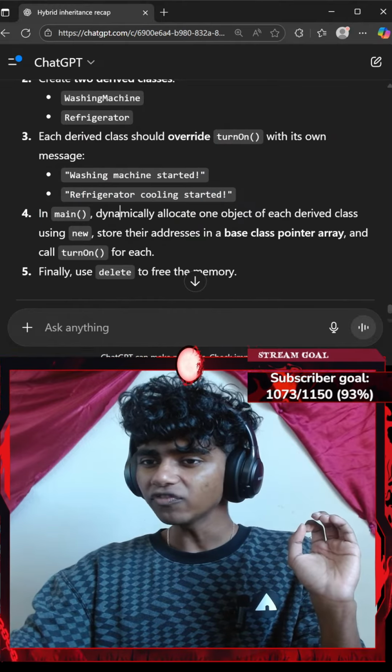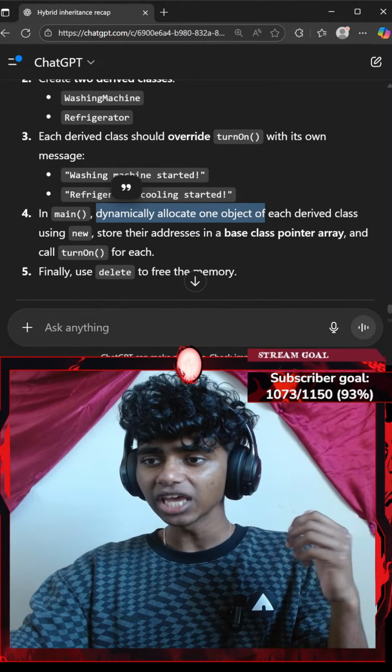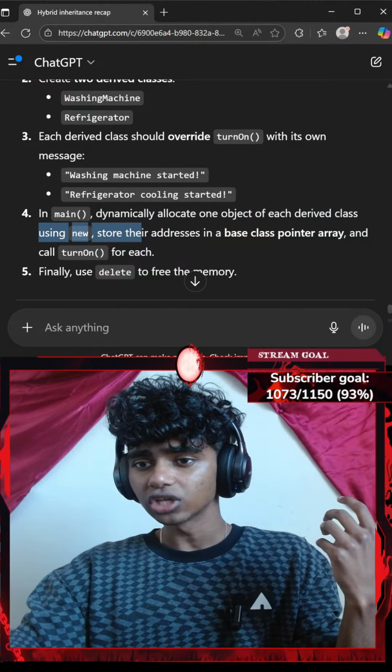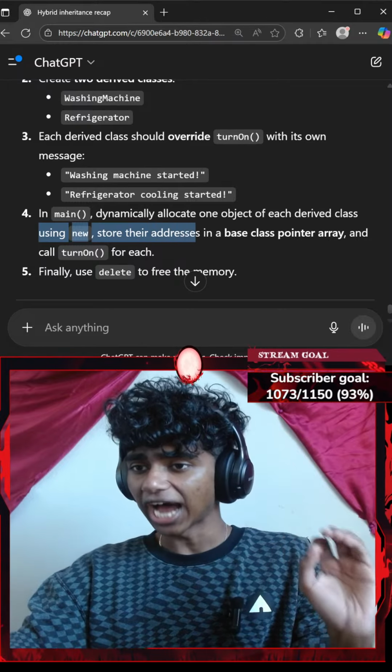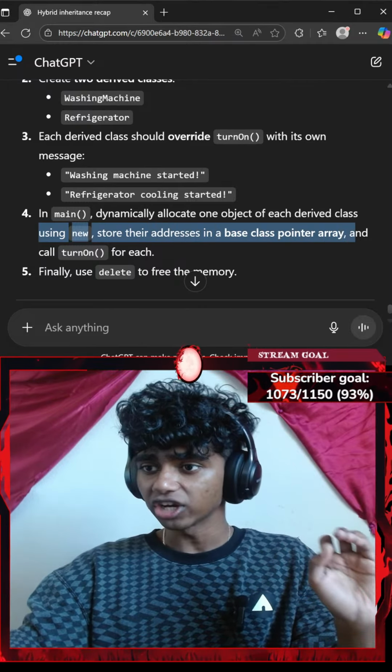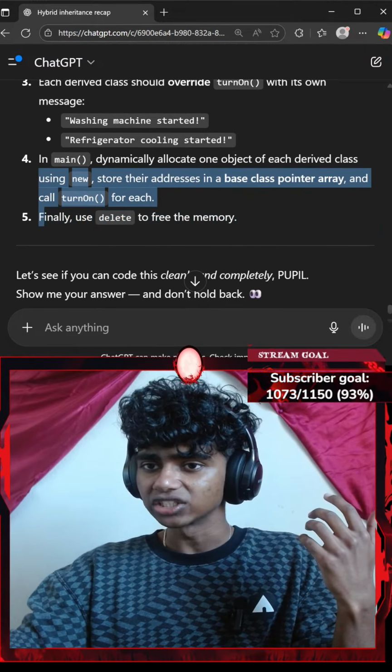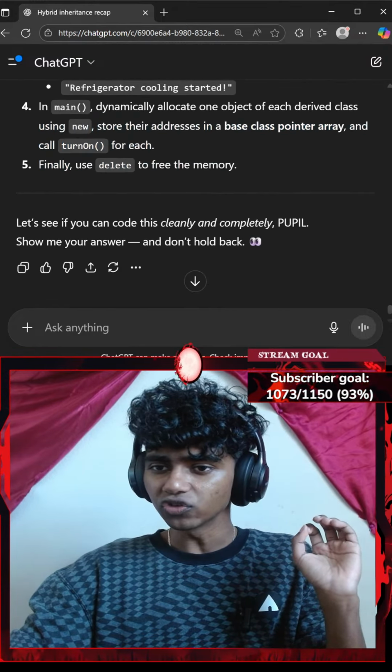Then in our main function, I've got to dynamically allocate one object of each derived class using the new keyword, store the address in a base class pointer array, and call turnOn for each class. Finally, use delete to free the memory.